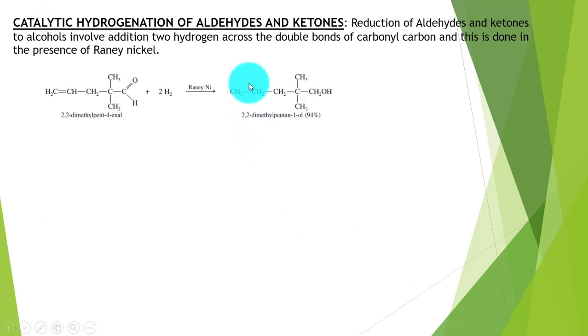Another method for the reduction of aldehyde and ketone is using hydrogen over Raney nickel. This hydrogen will reduce the carbonyl carbon and form alcohol.